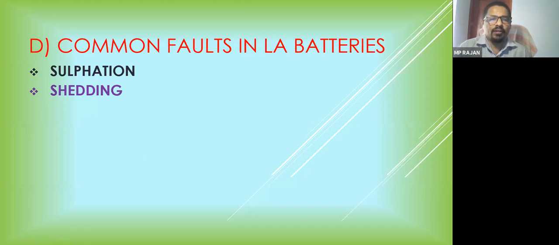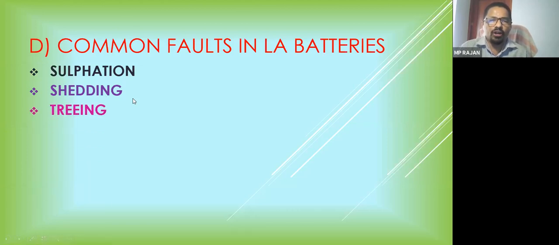And shedding. When you are using the battery with continuous charging and discharging, especially in plate type batteries, the active material, lead peroxide and spongy lead on the plates, is disintegrating. It comes down in powder form, and the capacity of the active material reduces. This happens along with the life of the battery. So when active materials are reduced, it will give you less output.